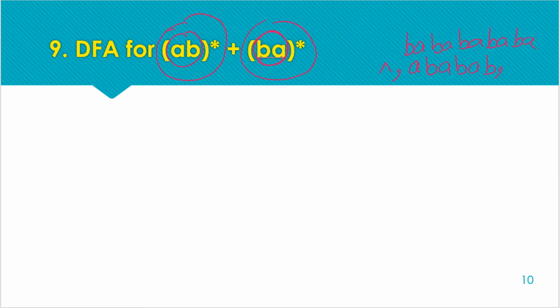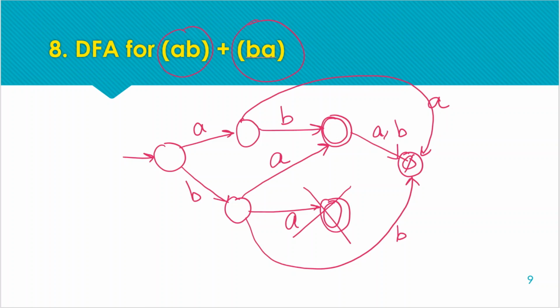Now we cannot have the same final state for these two patterns, unlike the last question, because in the last question we were just receiving AB or BA, and after that we could not receive anything. So we could end at the second state, after receiving AB through this path, or after receiving BA through this path.